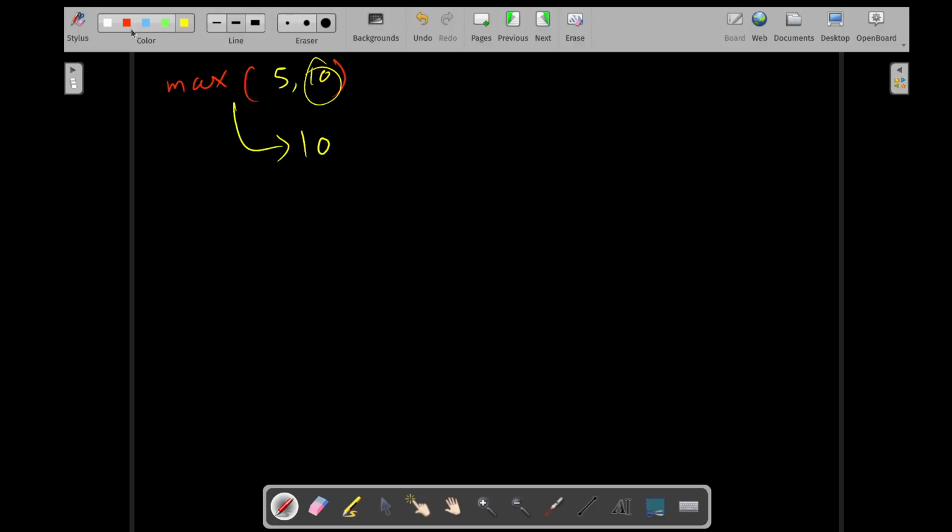Done. And similarly, min would also take 2 numbers. Say for example, again 5 and 10. And it just works in the opposite way. It will give you the minimum number, the lower number. So it will give you 5. That's it. That is min and max.